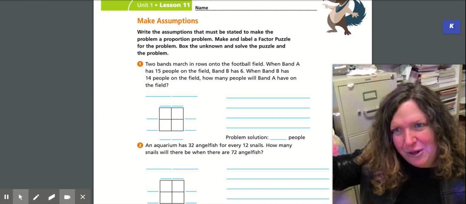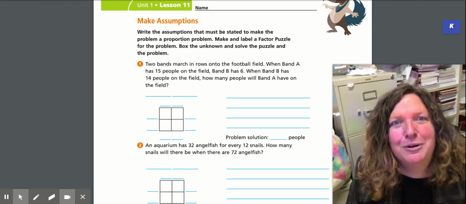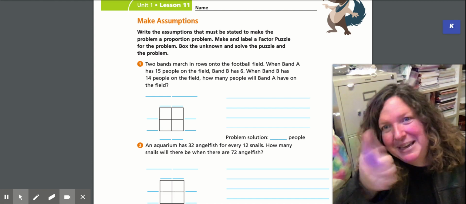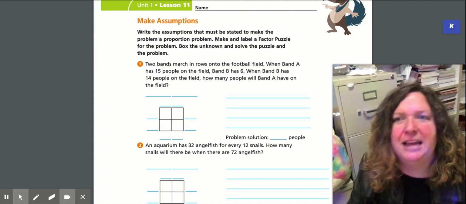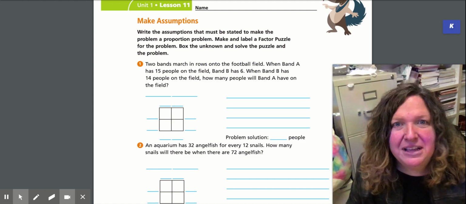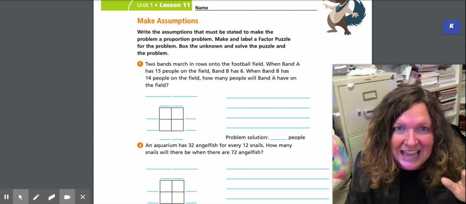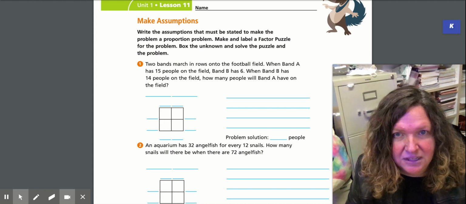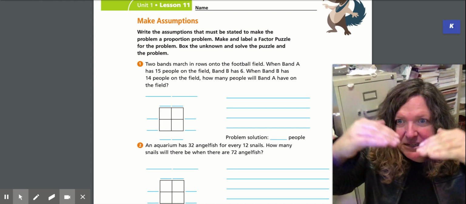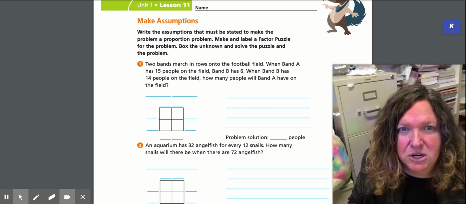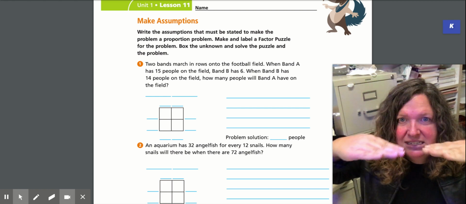See how it all kind of falls down one after another. We've got to think about assumptions. Remember, the best way to think about assumptions is play the what if game. And the answer always, nope, that didn't happen. So 2 bands march out on the field. They're on the football field. When band A has 15 people on the field, band B has 6. So there's 2 bands. You think of a band competition marching out, 2 bands marching out. When one has 15 come out onto the field, another one has 6.